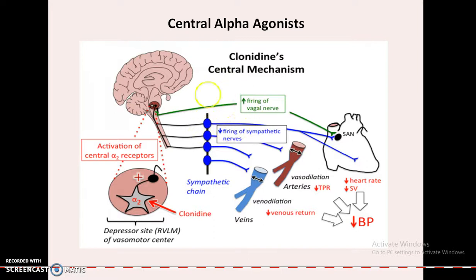It will increase the firing of the vagal nerve, which directly affects the sinoatrial node, and also it decreases the firing of sympathetic nerves, and hence there is a decrease in the total peripheral resistance and the venous return, and ultimately there is a decrease in the heart rate and a decrease in the blood pressure.